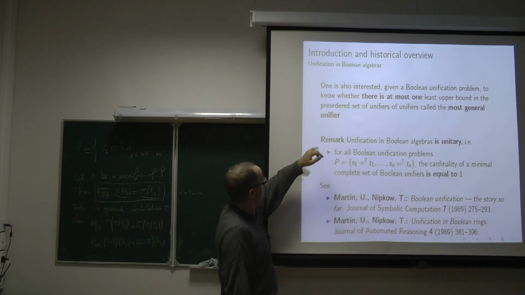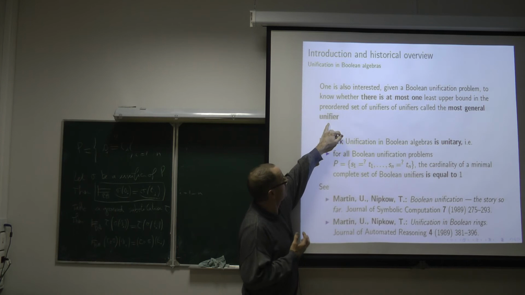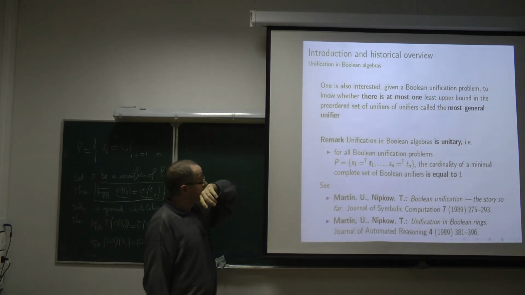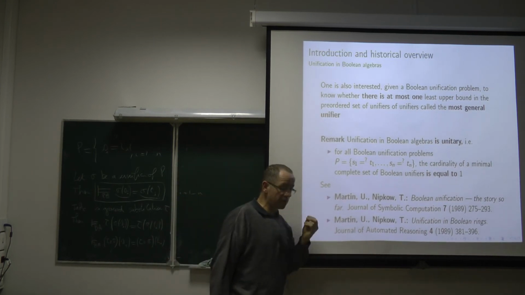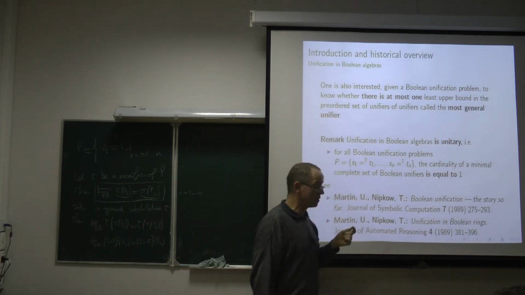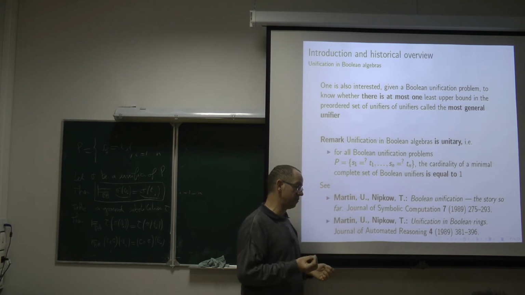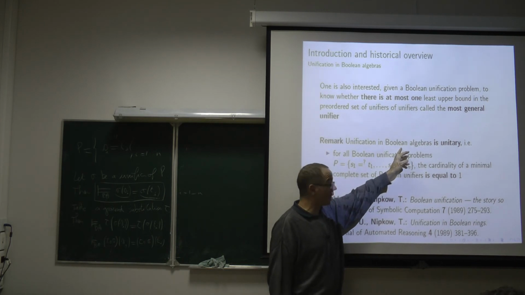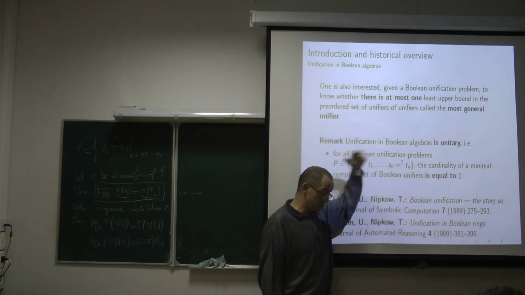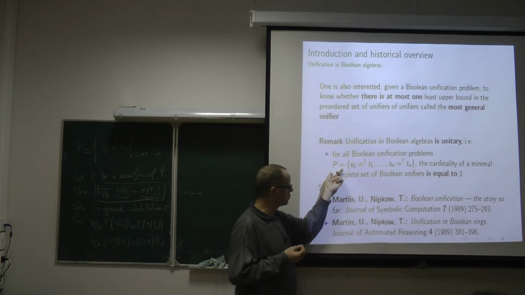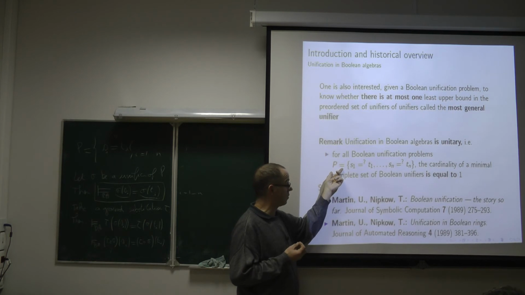And if it exists, this unifier is called a most general unifier of the problem. And then we say that the unification problem is unitary, because we can characterize its set of unifiers by means of exactly one unifier, the most general unifier. It happens that in Boolean algebra, like in classical propositional logic, every unification problem which has a solution possesses a most general one.